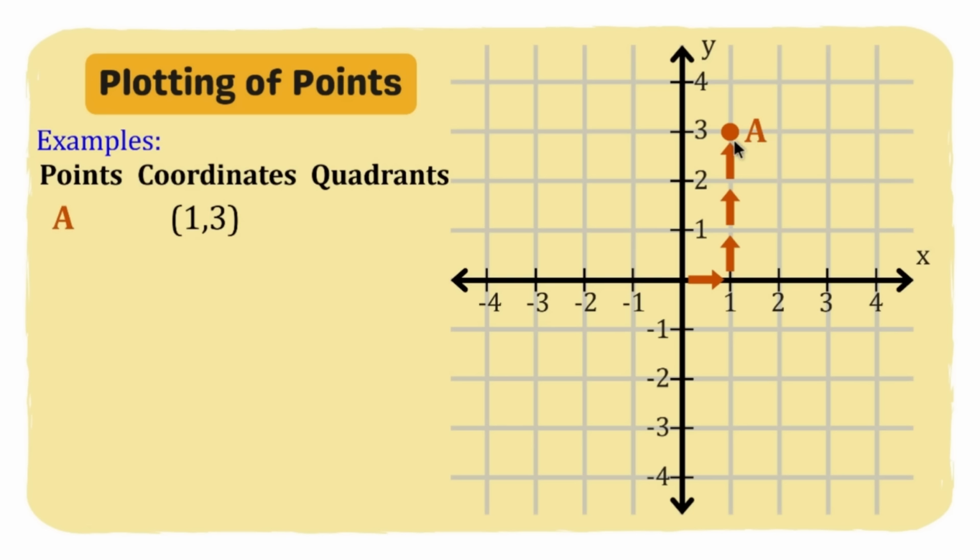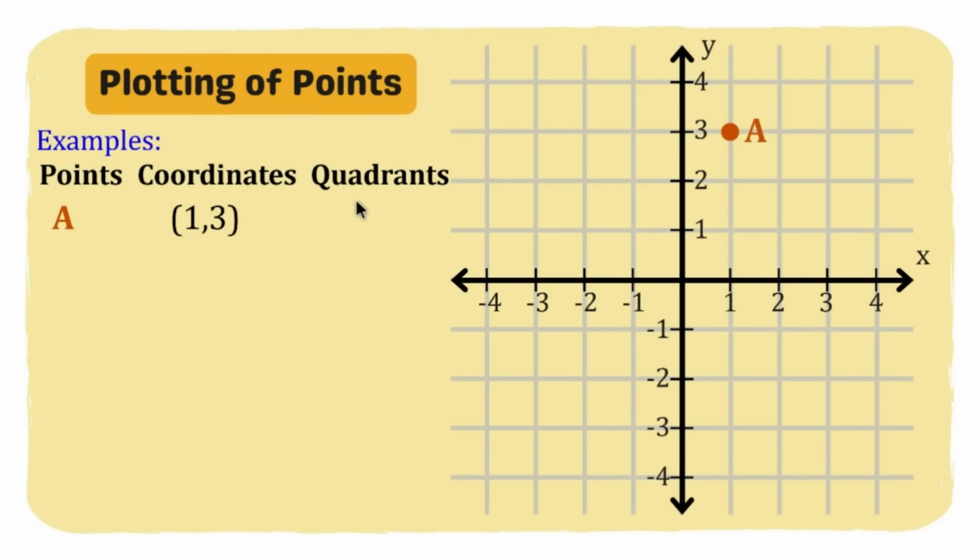Okay, yun po yung unang method. Aside from that, we can also use the second method, which is using the intersections. So, gagawa lang po tayo ng line first dito sa ating x-axis, which is 1. So, it means na yung point natin, it's just around here, dito po sa line na to. So, we need the line for our y-axis also, which is 3. Gagawa rin po tayo ng line dito, coinciding with our 3 sa ating y-axis. And then, kung saan po nag-meet yung dalawang line, yun na po yung location ng ating point. So, ito po yung point A. So, any of those two methods is okay.